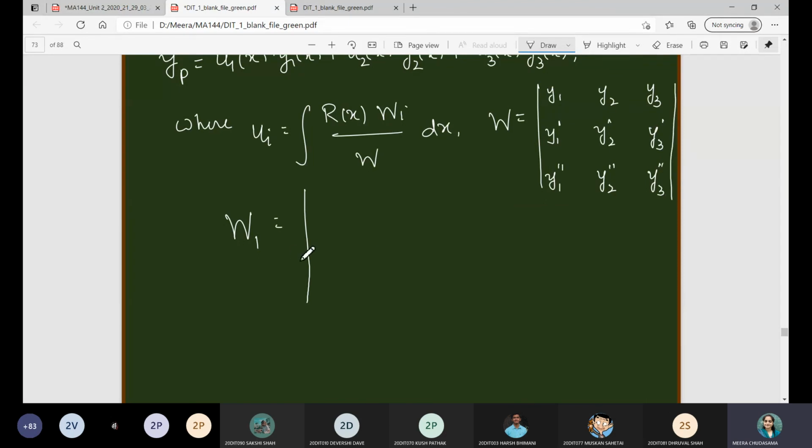So now what will W1 be? Can I write the first column as 0, 0, 1? Yes, ma'am. And the rest of the two columns will be the same, that is y2, y3, y2 dash, y3 dash, y2 double dash, y3 double dash.